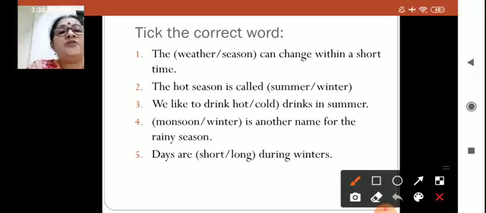Which can change within a short time? Weather or a season? Weather can change within a short time. A season can change within a short time. Which one is correct? Weather. It is weather.